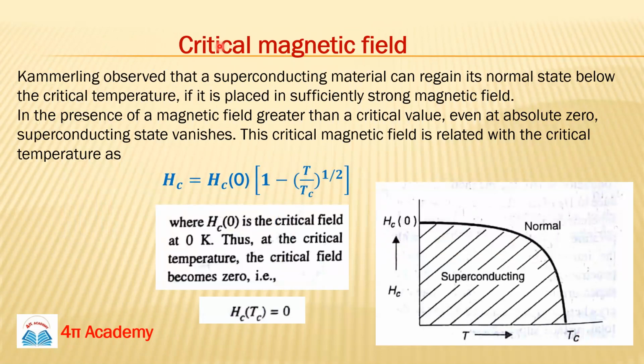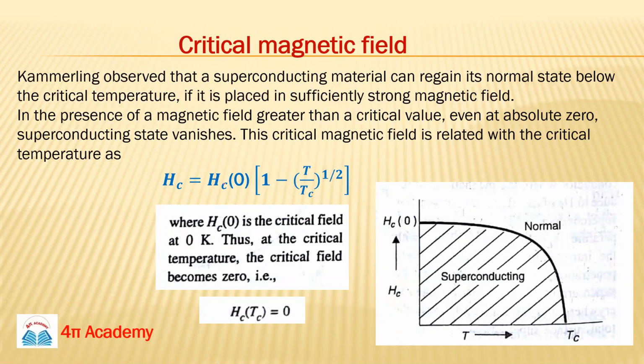Now one more important thing: the critical magnetic field of a superconducting material. Kamerlingh Onnes observed that a superconducting material can regain its normal state below the critical temperature if it is placed in a sufficiently strong magnetic field.